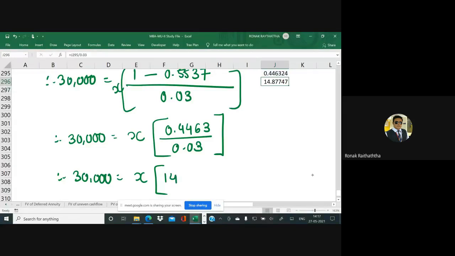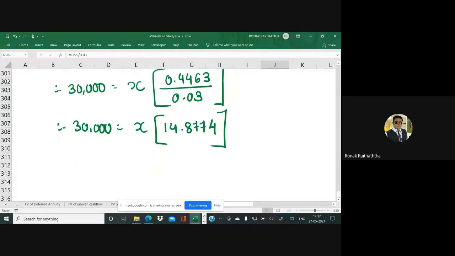So that is 14.8774. Now it's there in a multiplication. You may just take it over to the denominator: 30,000 to be divided by 14.8774 equals x.